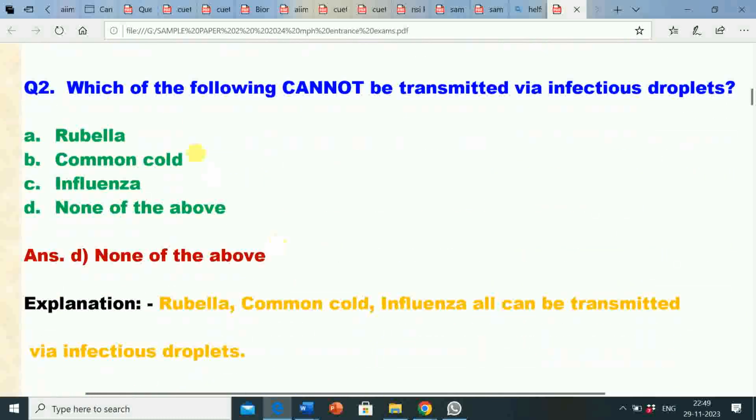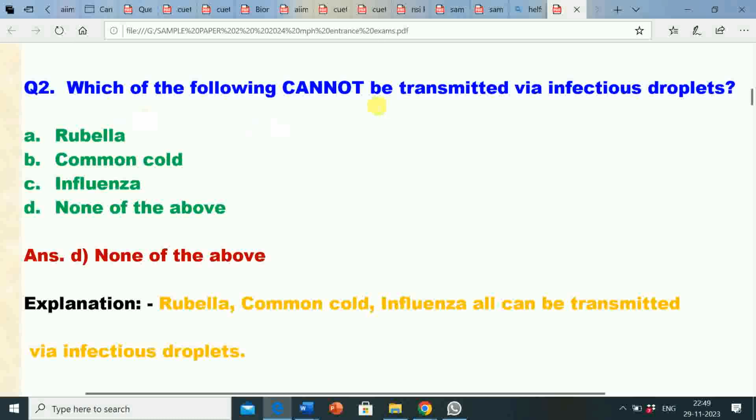Next question number second, which of the following cannot be transmitted via infectious droplets? Option A rubella, option B common cold, option C influenza, option D none of the above. Correct answer is option D none of the above.